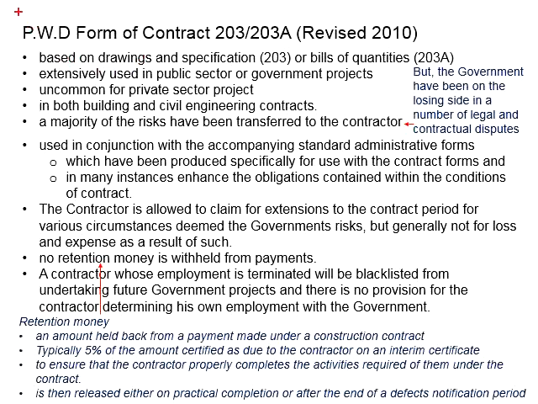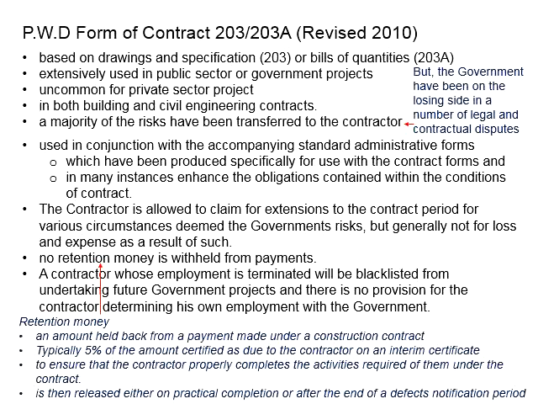The uniqueness of this PWD form of contract is that it is used in conjunction with the accompanying standard administrative forms. These forms have been produced specifically for administrative purposes in the use of the contract. They also enhance the obligations contained within the conditions of contract. With the application of this form of contract, you will also need to be familiar with those standard administrative forms.